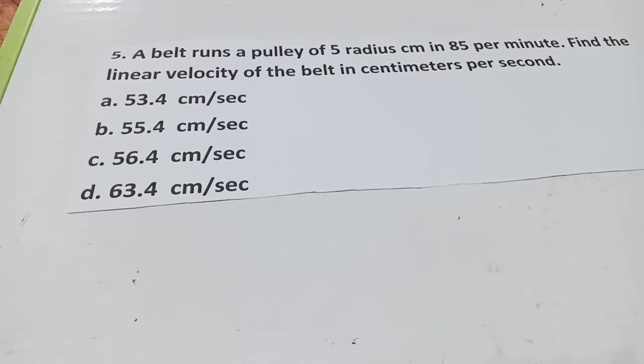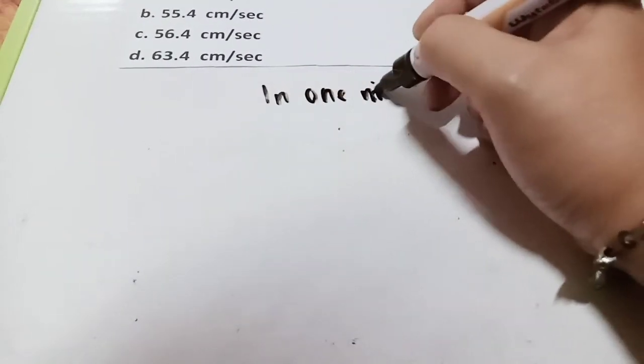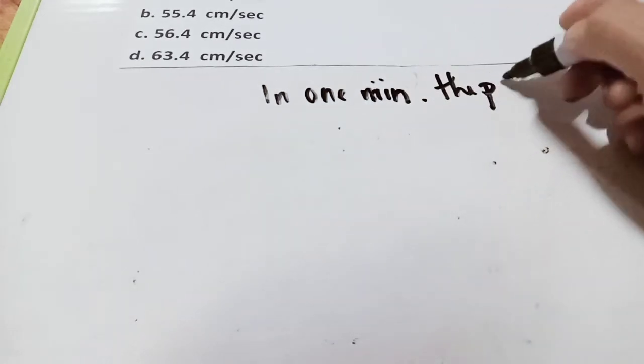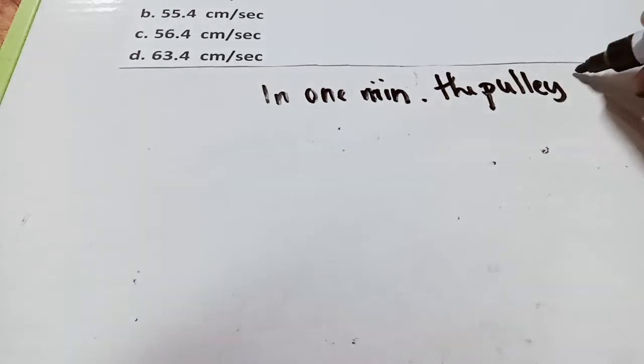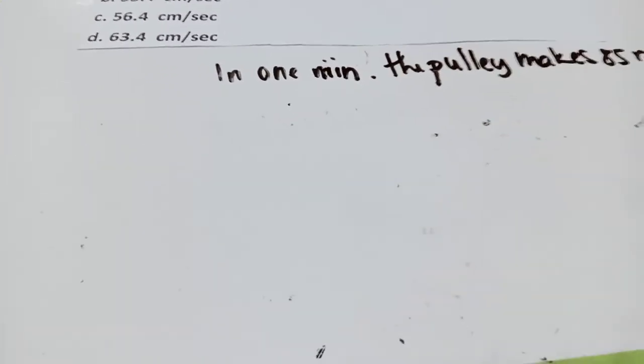In 1 minute, take note, the pulley makes 85 revolutions. This is the first step.